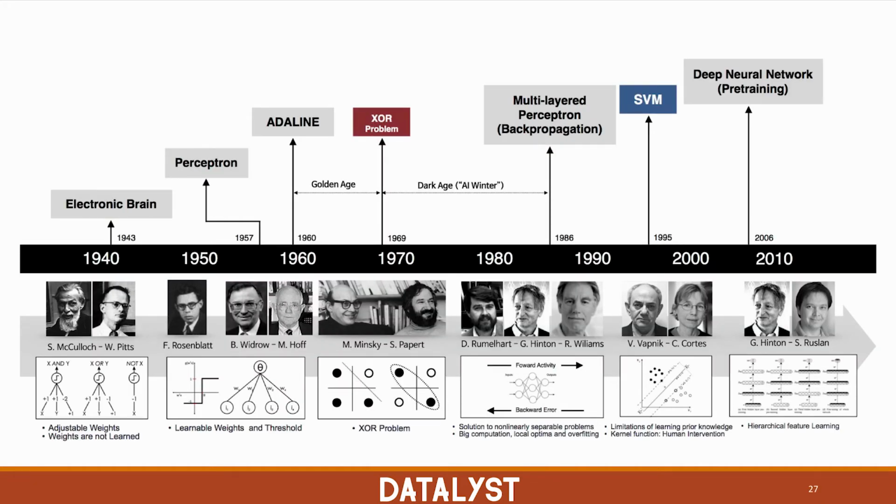Here is a timeline of the neural networks revolution. It started with the concept of an electronic brain from McCulloch and Pitts in the 40s during the Second World War, then moving on to the perceptron and some other networks. Then people discovered that the perceptron is not as useful as people thought because it can't classify nonlinear patterns. So there was this golden age of research for a decade, and then this winter, until we discovered backpropagation, people started doing research in neural networks again, SVMs came about, and then in 2010, we have the revitalization of the area of neural networks, and now we are at the peak of this hype.